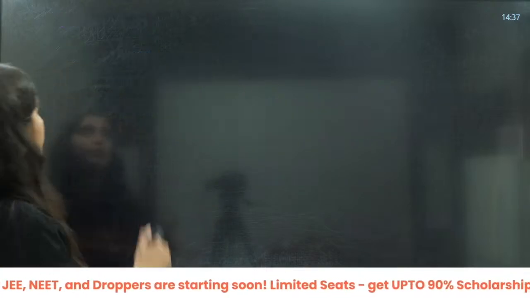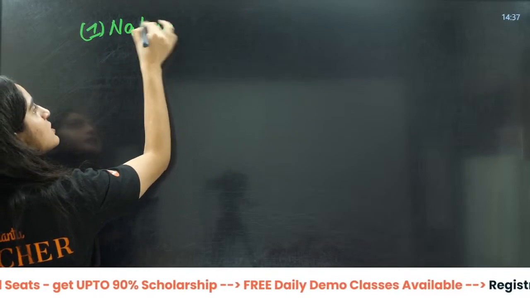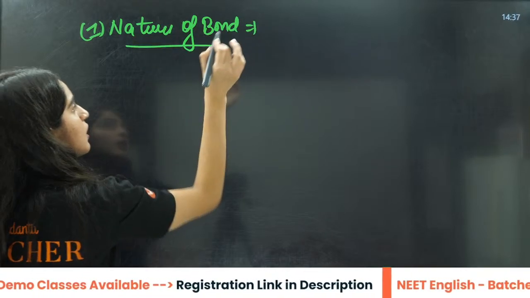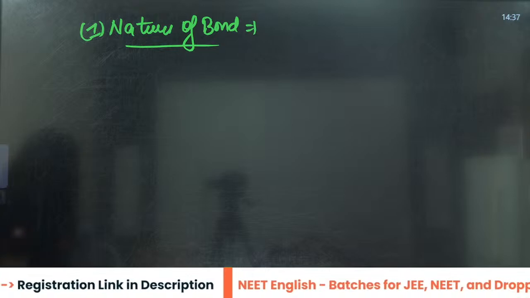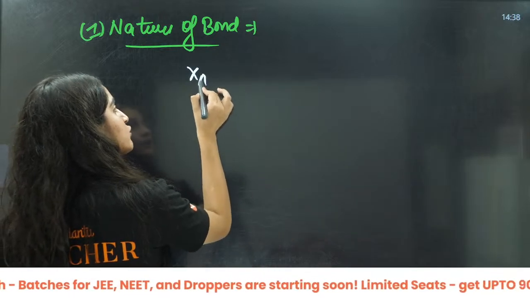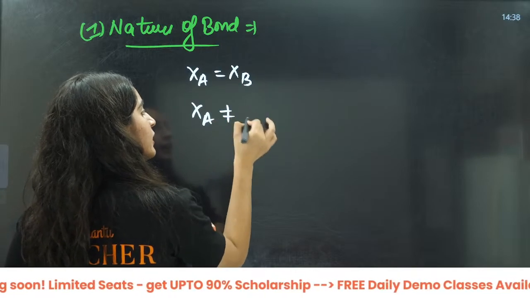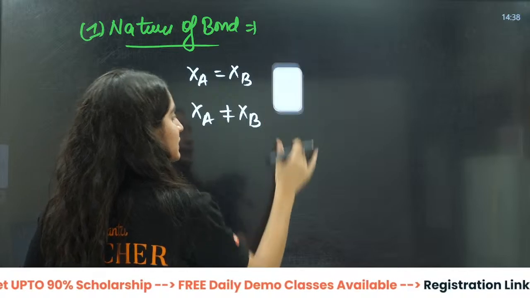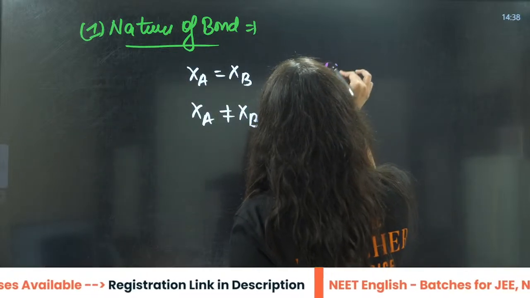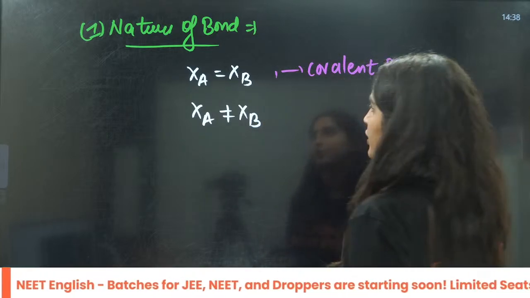Or I would say it also predicts the nature of the bond, right? We can not only predict this, we can also predict the nature of the bond. How do we predict the nature of the bond? If the electronegativity of A and B is equal, or almost equal, it is going to be a covalent bond, right?